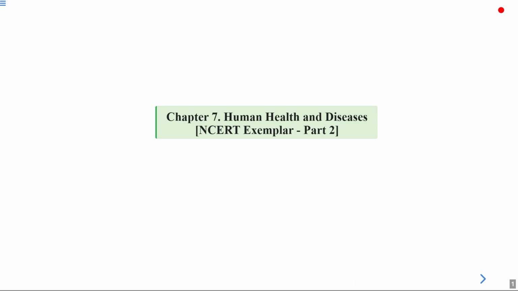Hello everyone and welcome to today's session, and today we'll be discussing the NCERT Exemplar questions for the chapter Human Health and Diseases.